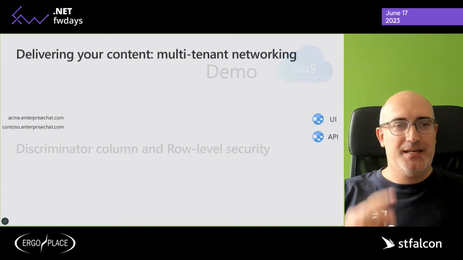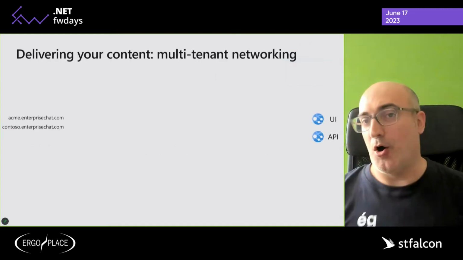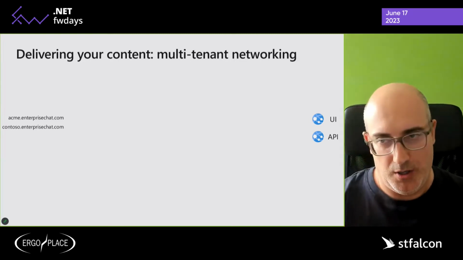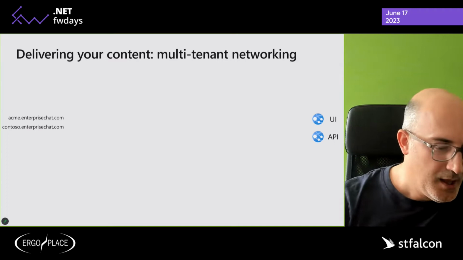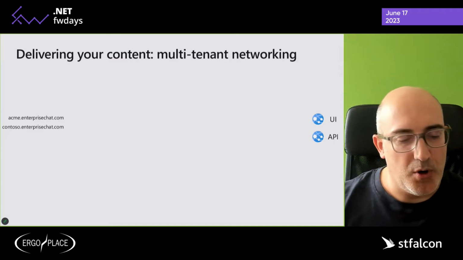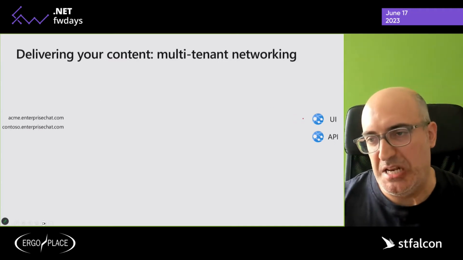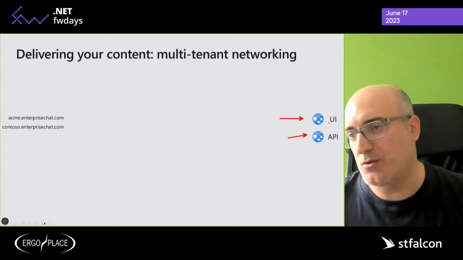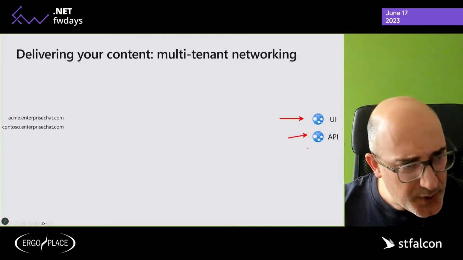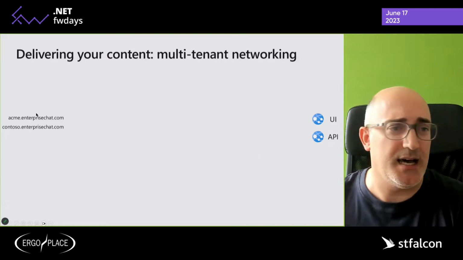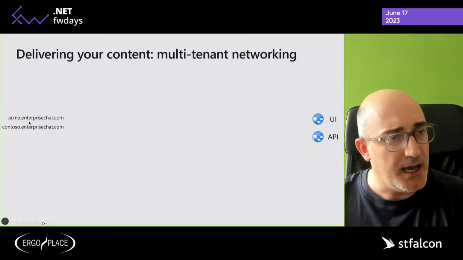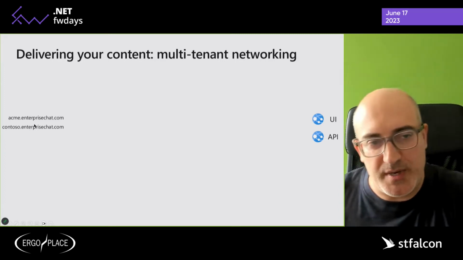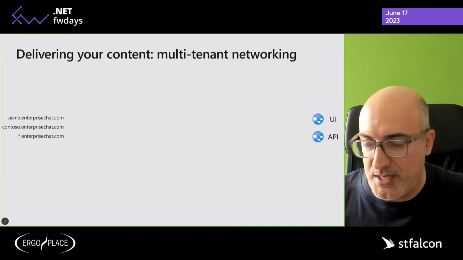Now let's talk about the delivery of the content. What is the goal of this part? Obviously, we're going to deploy our application in Azure, on-prem, wherever, in a couple of web services, one for the UI, one for the API. What we want is that our users will access our system by acme.enterprise chat or contoso.enterprise chat or anything.enterprise chat.